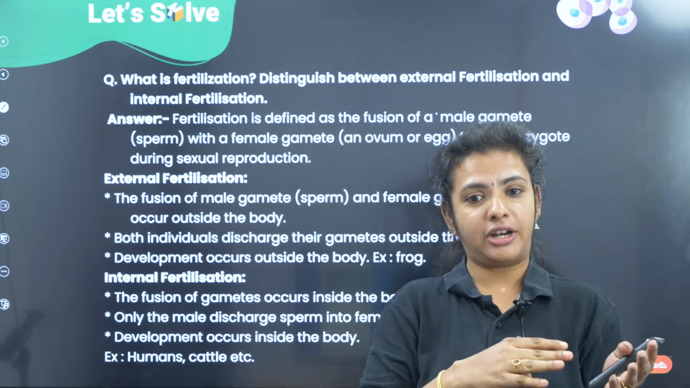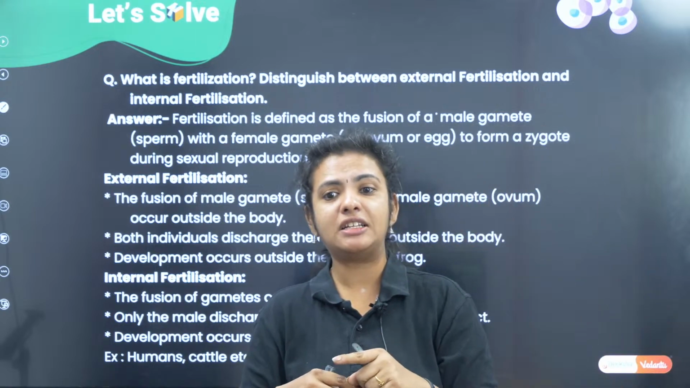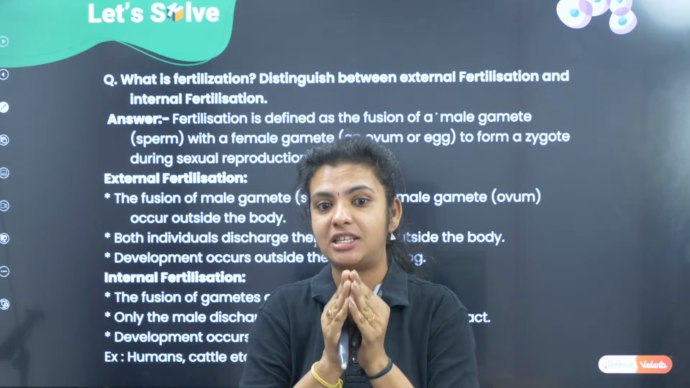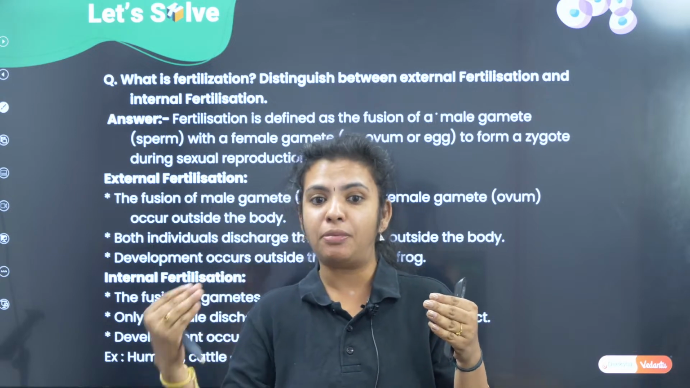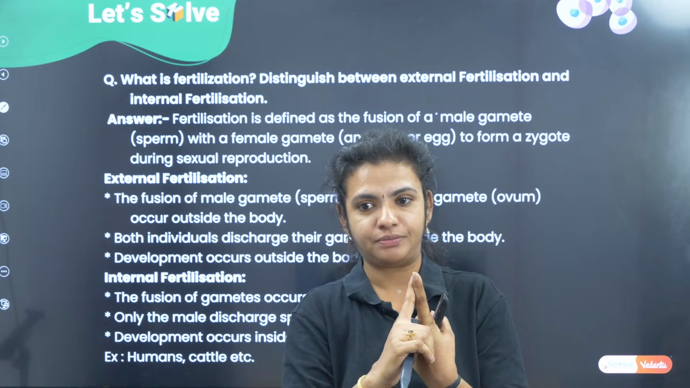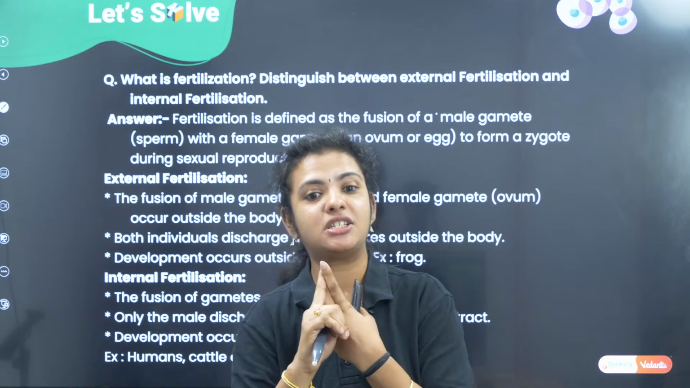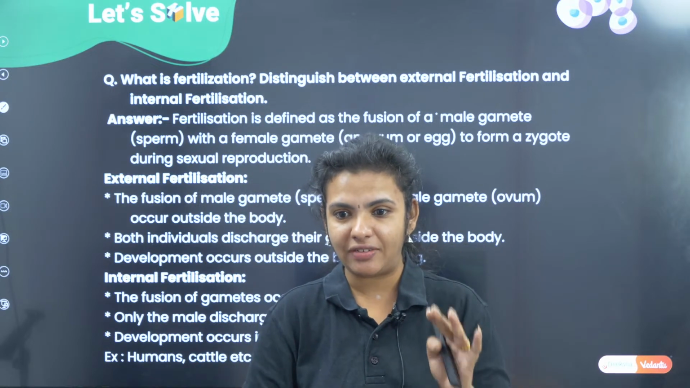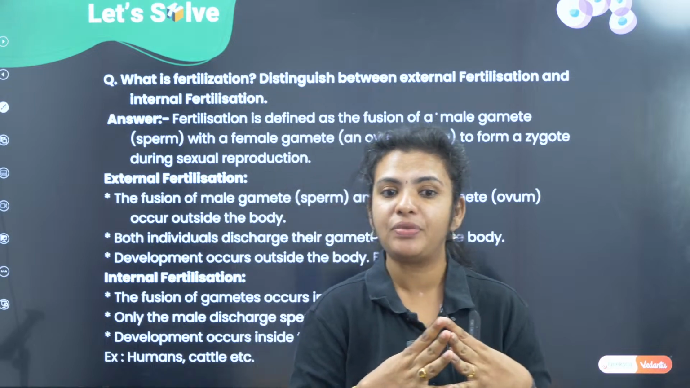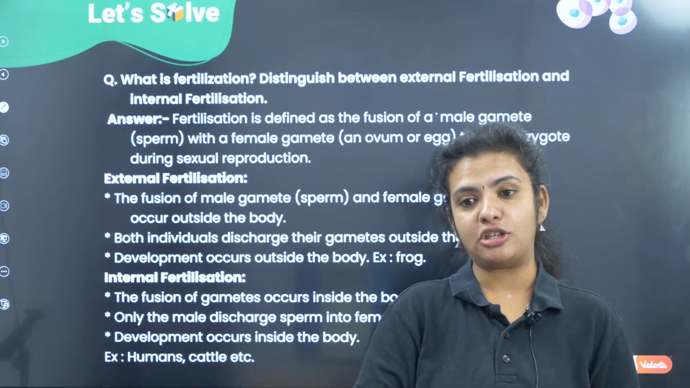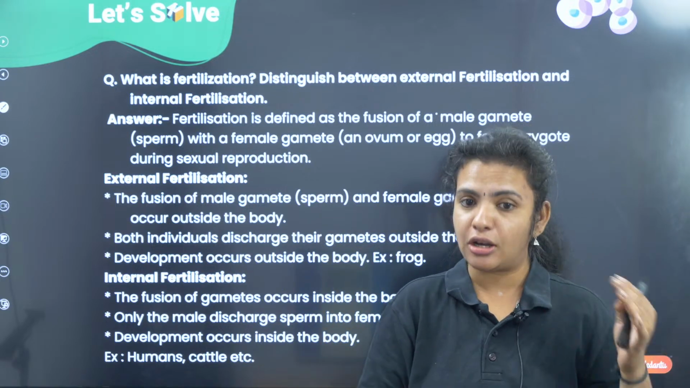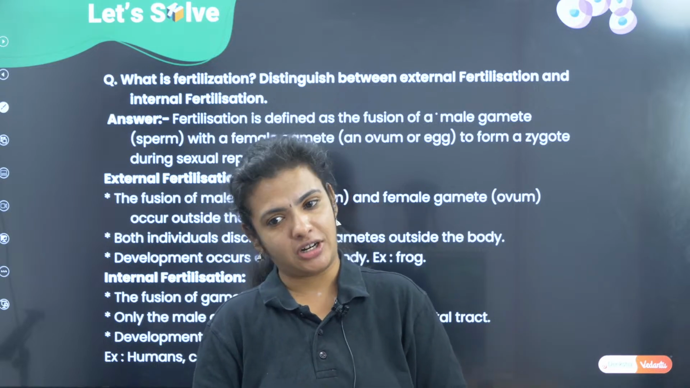Here the chances of fertilization are very high, because the sperm directly reaches the female reproductive tract and meets the egg. The pregnancy rate is very high, and it is definitely going to result in the formation of the embryo, which happens in human beings. So higher organisms go for internal fertilization. Lower organisms, mostly aquatic organisms, go for external fertilization.